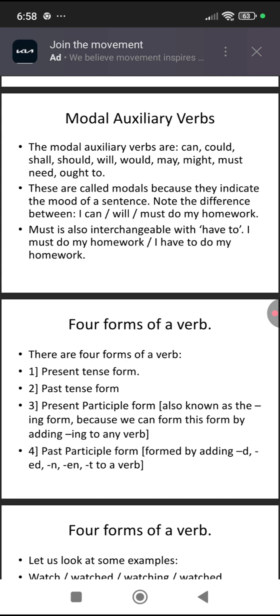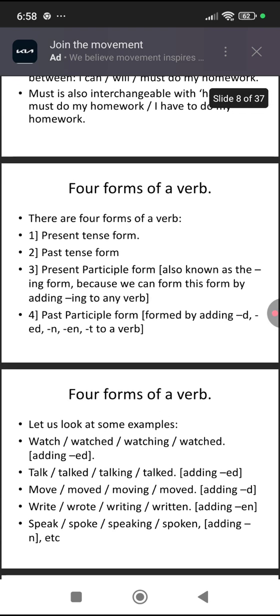I can do my homework means I have the ability to do my homework. I will do my homework means it is certain that I'll do my homework. I must do my homework means it is a necessity that I should do my homework. So one point that should be noted is must is also interchangeable with have to. So if I say I must do my homework, it means I have to do my homework.